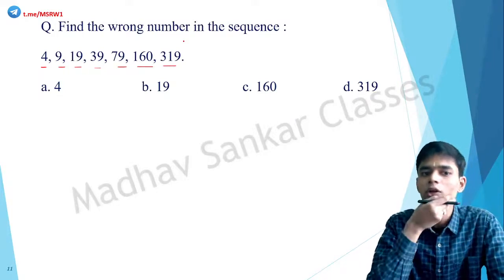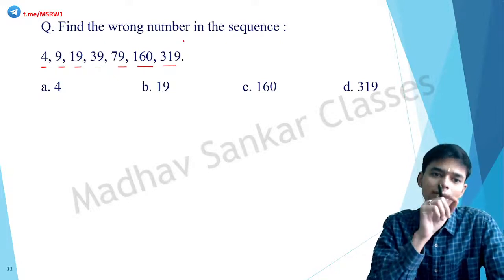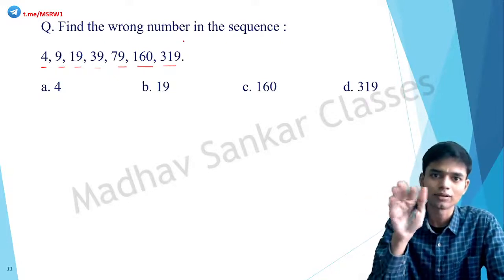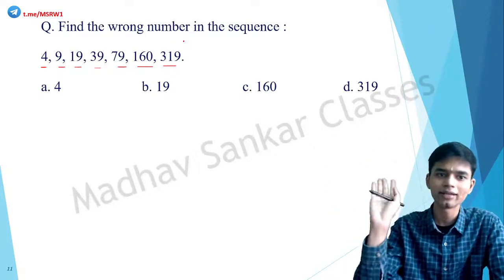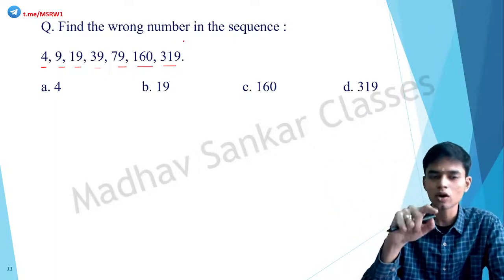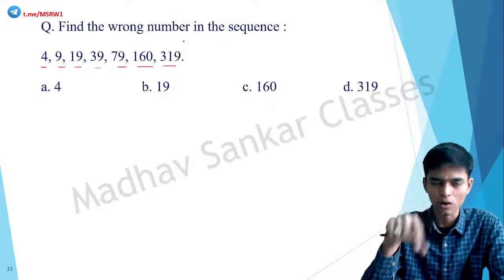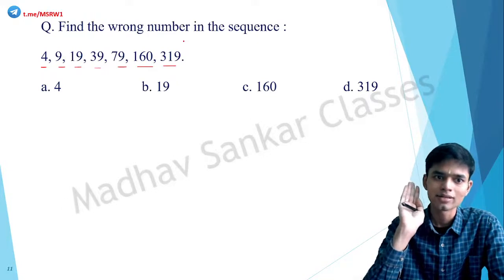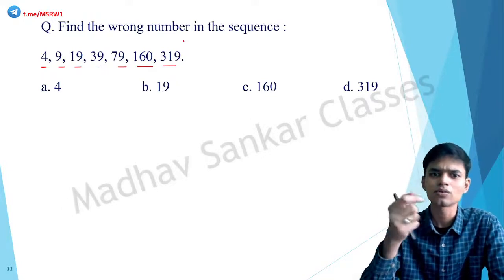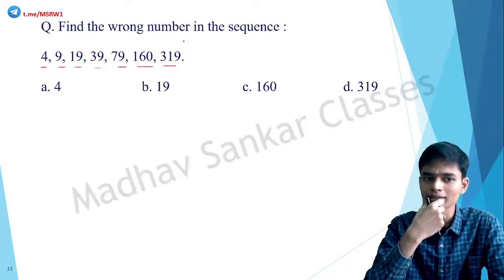Here also, when you look at it, there is some sort of arrangement, that it's continuously increasing. 4, 9, 19, 39. Correct. So it is not like the previous one, which is alternating. There is some sort of continuous pattern, and it's continuously increasing. So there is something. What exactly is that?